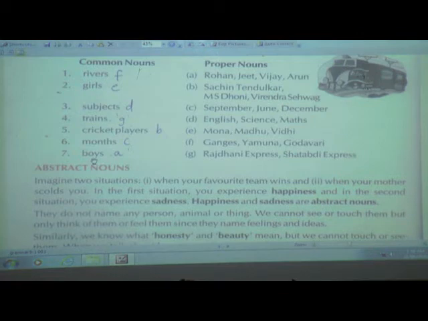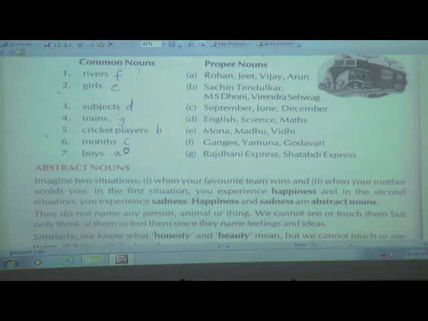Next, the last one, boys. See which are the names of boys: Rohan, Jeet, Vijay and Arun. These are the four names of the boys. Boys is the common noun, and the special names given are Rohan, Jeet, Vijay and Arun.